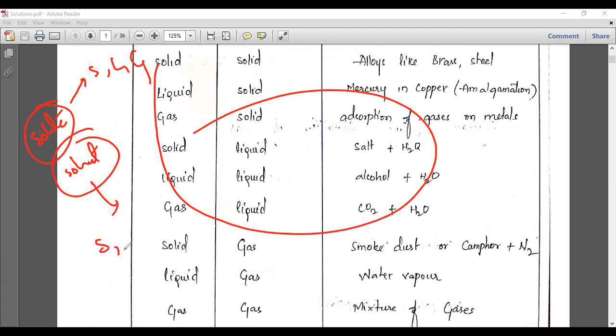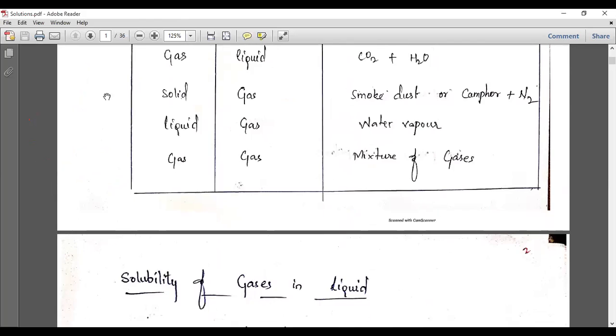And the solvents also may be in solid, liquid, or gaseous phase. So you have to understand these things. A solute and a solvent may each be in solid phase, liquid phase, or gaseous phase. So these are all the examples. This is the introduction to solutions.